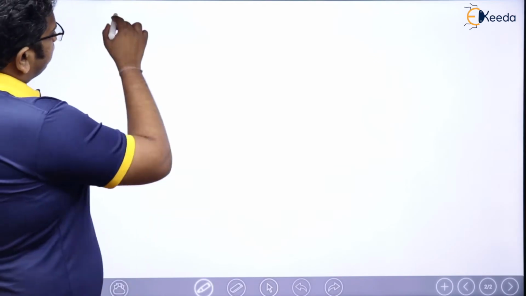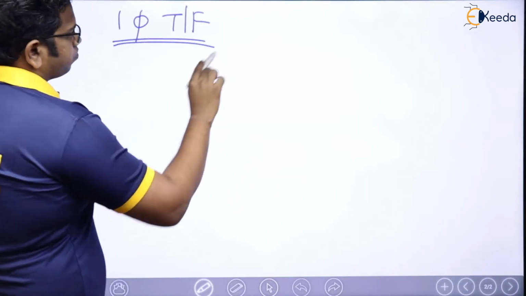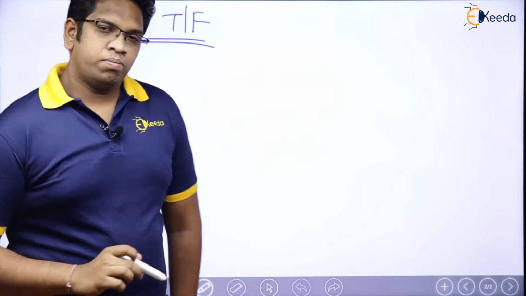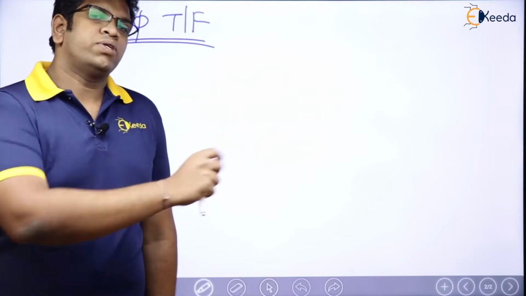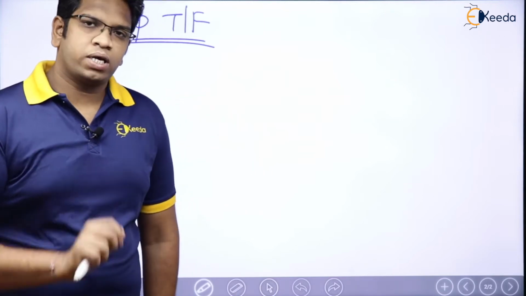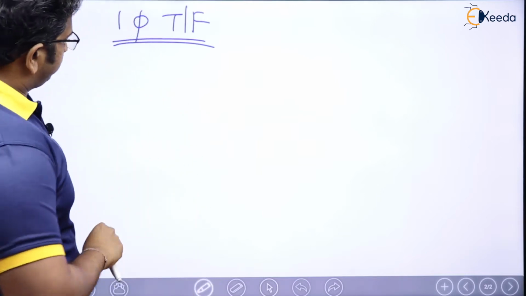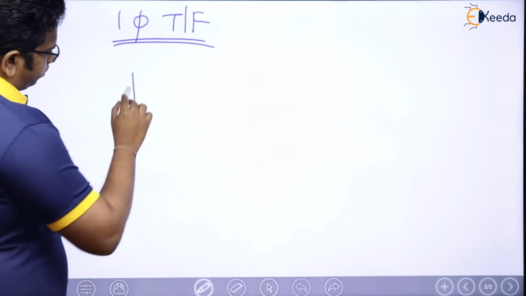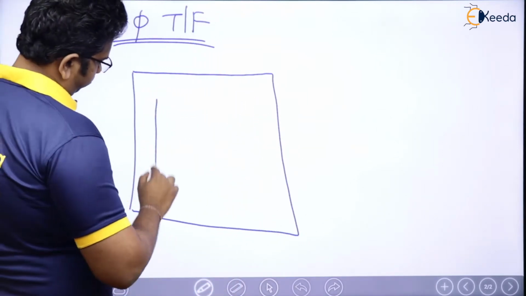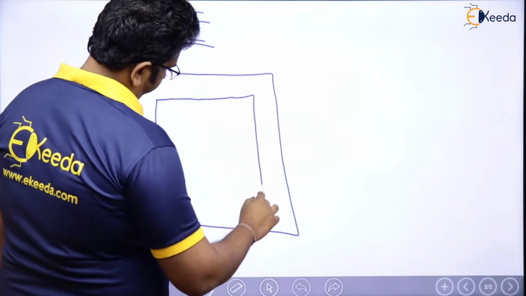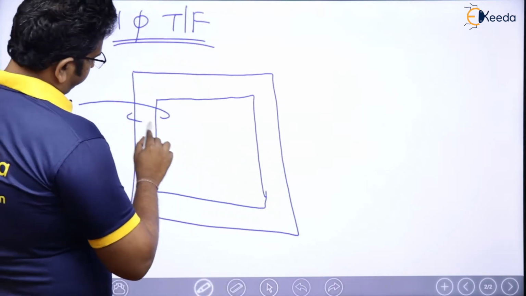Let us think of a single phase transformer. From the single phase transformer we need to understand a few things so that we can apply them to the alternator. So let us first quickly revise what a transformer is. We'll do it very short, don't worry. Let me have a transformer here like this. Let this be the primary winding.